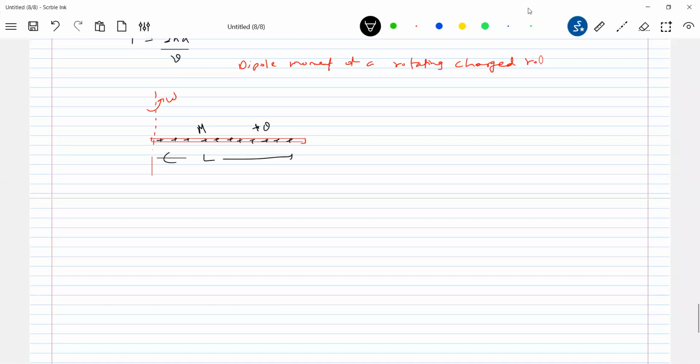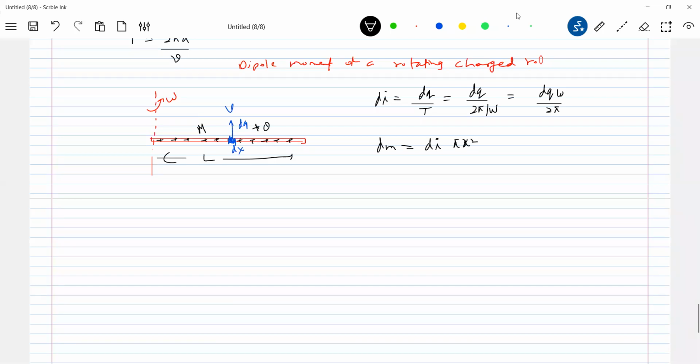So let me assume a small element here. What does this small element do? It is going to revolve in a circular path. Let the charge of that element of length dx be dq, and it will have a speed v, moving in a circular path. Then what is di? First, di is equal to dq by T. What is T, the time period? 2 pi by omega, so di is dq omega by 2 pi. What is the dipole moment of this small element? dm is equal to di into pi x square.